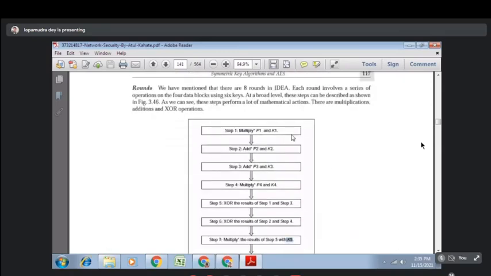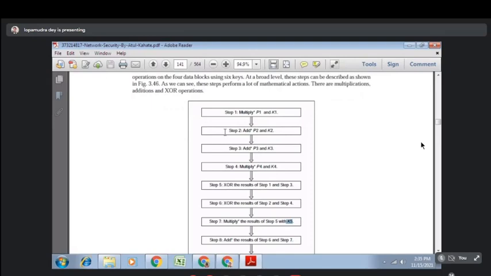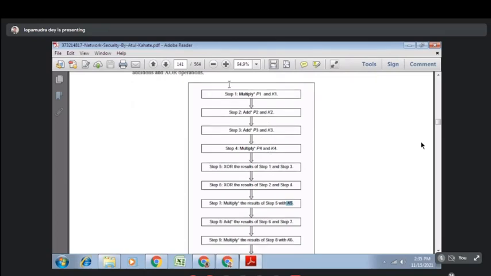These are the 14 operations. This is pretty easy to remember. First, you have to perform MAM: multiply P1 with K1, add P2 and K2, add P3 and K3, and multiply P4 with K4. Then perform XOR between 1 and 3 and XOR between 2 and 4.